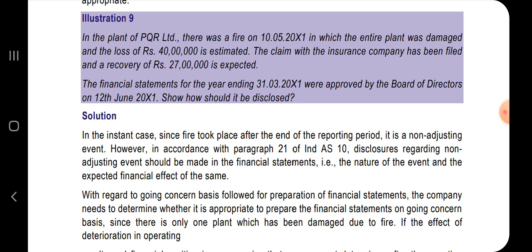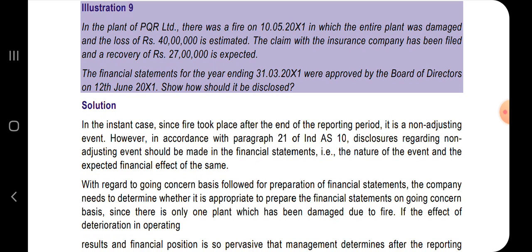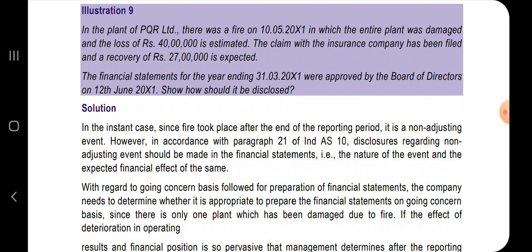How should it be disclosed? So it is saying how this transaction has to be disclosed in the financial statements. You tell me whether this is an adjusting or non-adjusting event. It is very clear that there is no condition existing as on the date of the balance sheet, because fire is an unexpected thing, and that too it has occurred in May. So there is no condition that existed as on 31st of March, and hence this is a non-adjusting event. However, if there is any significant impact of this inventory loss on the financial statements, it has to be disclosed as notes to accounts.